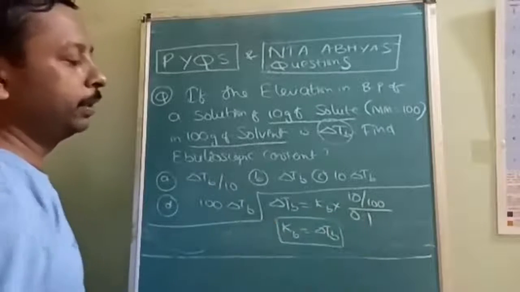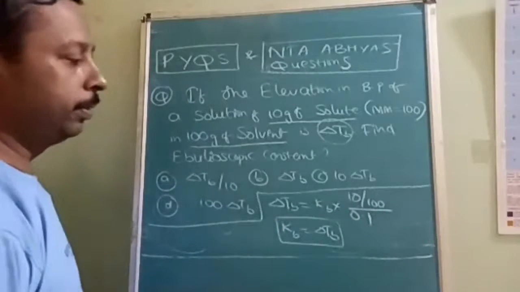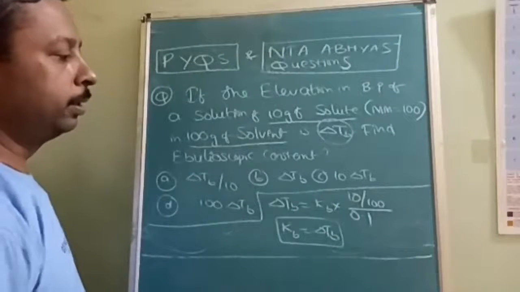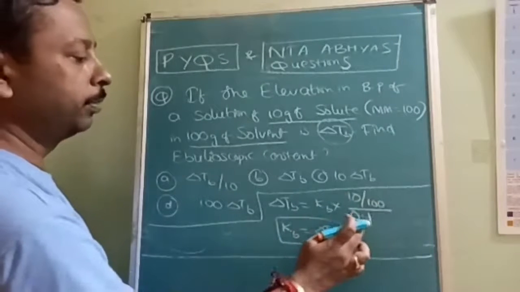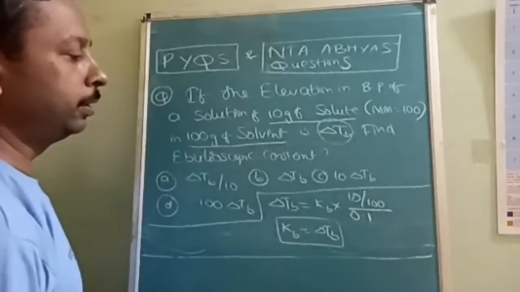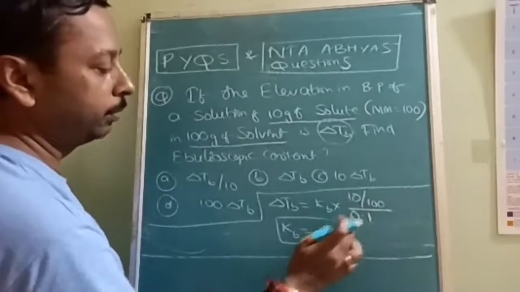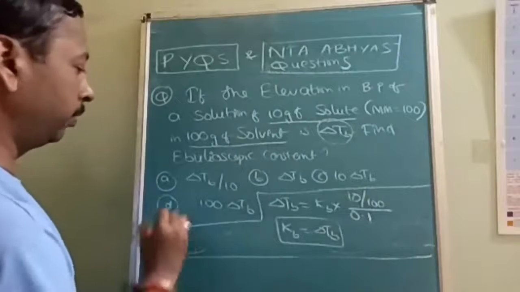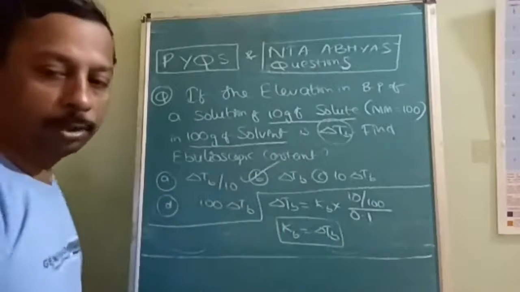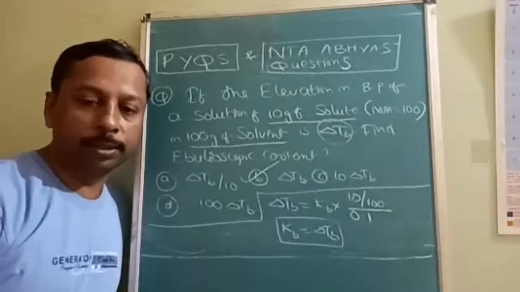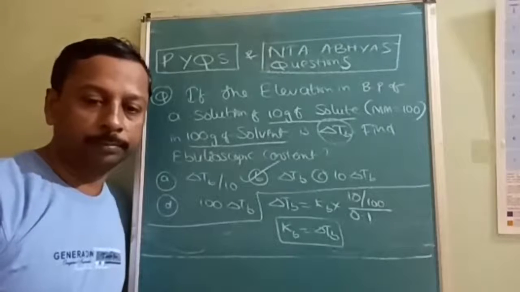If you simplify this, how much will you get? Kb is equal to delta Tb, mass upon molecular mass upon mass of solvent in kg. So this 10 into 100 into 0.1, 10 by 10, you will get Kb is equal to delta Tb. So what is the option? B is the option.